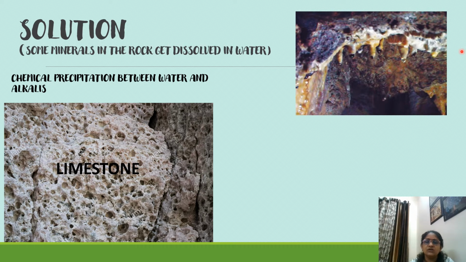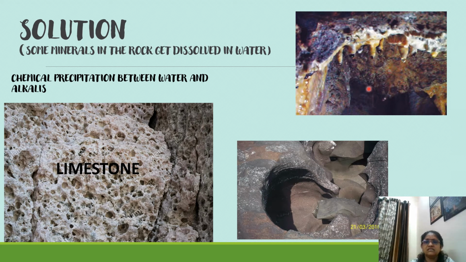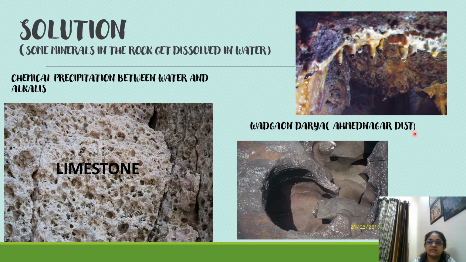Now in your textbook they have given this one picture. Actually it is of Vadgaon Darya, which is in Ahmednagar district. This is an example, students, of how this kind of caves have been formed because of chemical weathering. You can see the rocks over here. See the way it is eroded, the way it is actually not eroded, it is dissolved. So these kinds of caves we can see in Vadgaon Darya in Ahmednagar district. It is a clear example of how chemical weathering takes place because of solution.